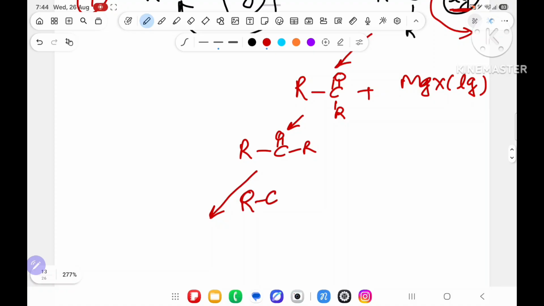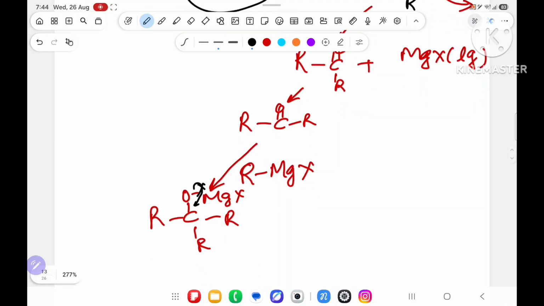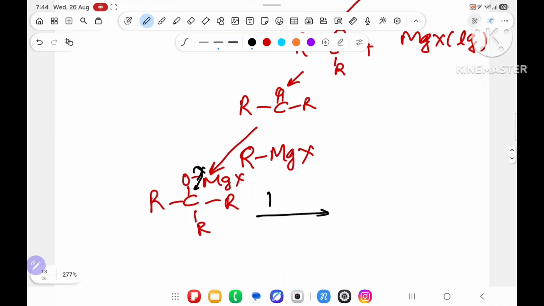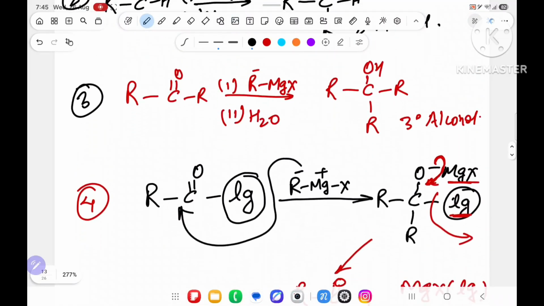Again you will use Grignard reagent RMgX. It will become RCO minus MgX, over here R, over here R. Again oxygen wants to return back, but there is no possibility. This time no leaving group, so I have to provide it water. So what will it become? RCOH, R is there, R is there, MgX, OH will go outside. Their name is magnesium hydroxyhalide.